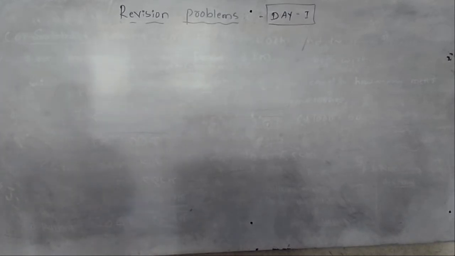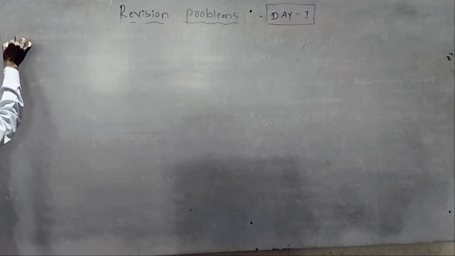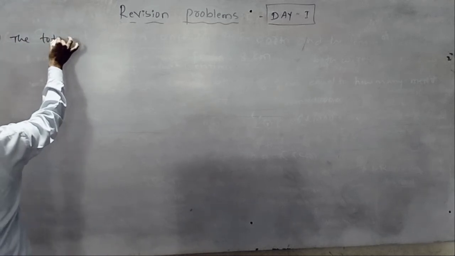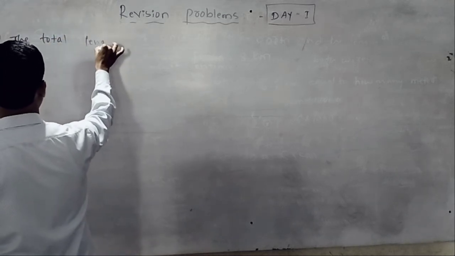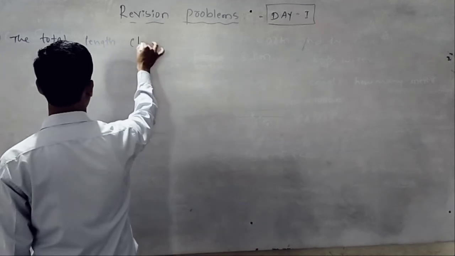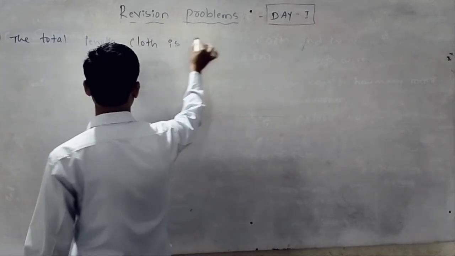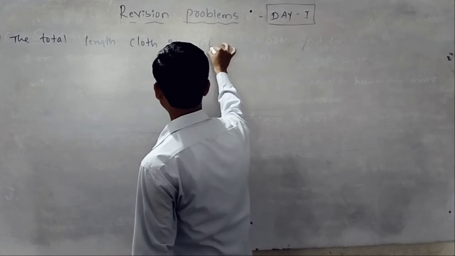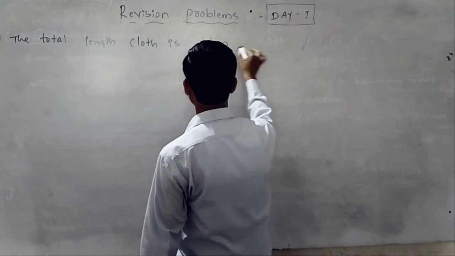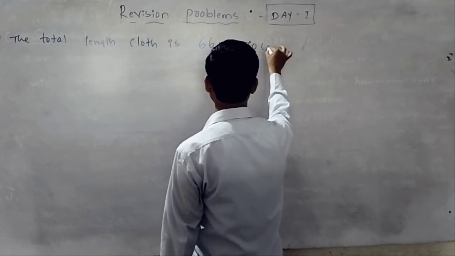Dear students, it is word problem. The total length of cloth is 66 meter 70 centimeter.